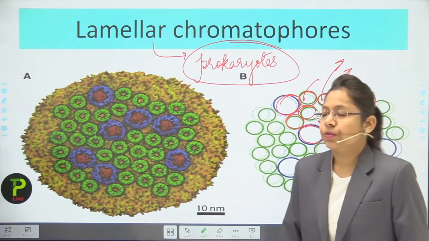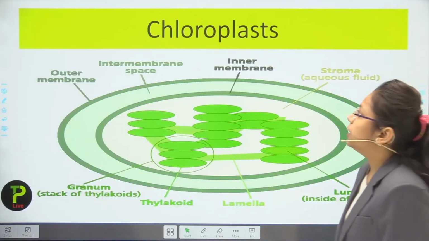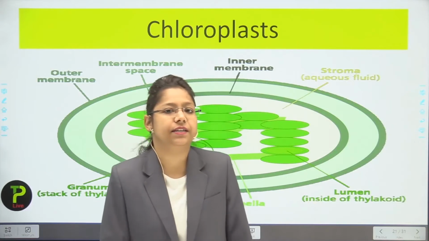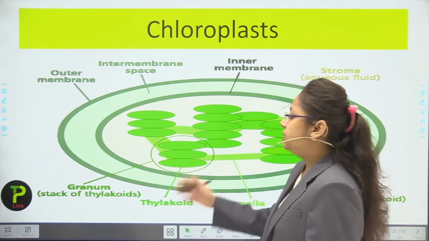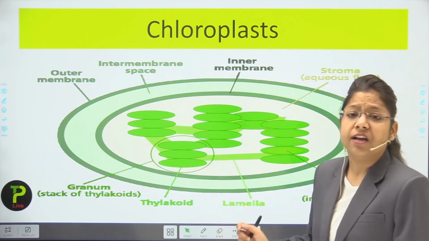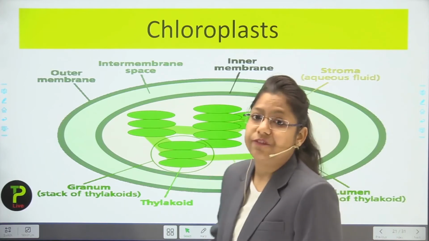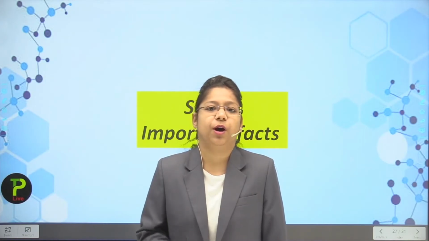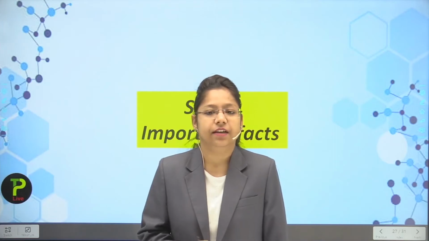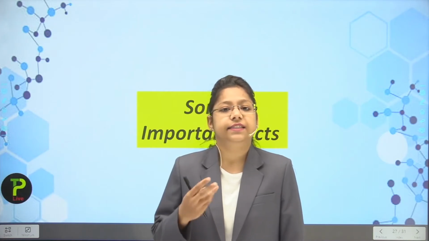Okay students, now next is the chloroplast. So what is chloroplast? It is the green pigment which is present inside the plant, as I told you, the green plastid. So this is just the structure which is representing the chloroplast. We are going to discuss briefly about the chloroplast as well. Now students, I am going to discuss some important facts which I promised to you in the first lecture as well. In every lecture, you will experience some important facts related to the chapter, and it is very important for you also that you should learn it and you will tell your friends.